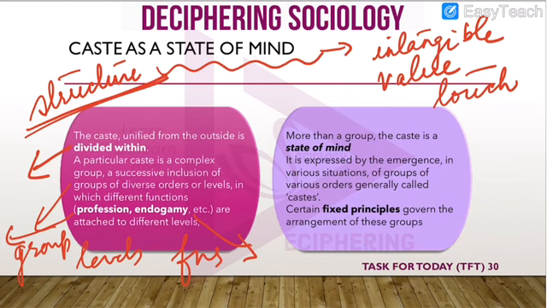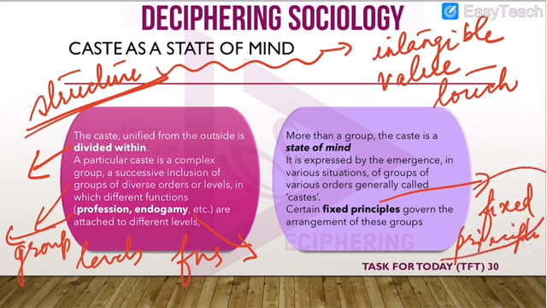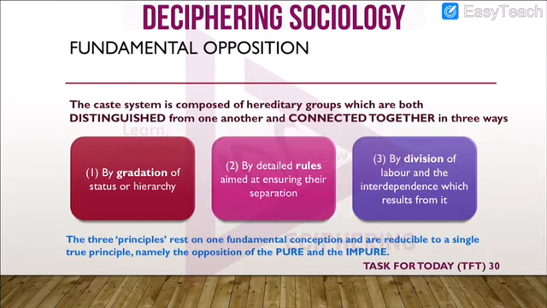It had different rules for marriage, different rules for profession, and it also had certain fixed principles. This was observed by Louis Dumont, that although caste was present in the state of a mind and it was a mental construct, yet there were certain basic principles which governed the caste system from one place to another, and it was these principles which would help him construct the framework of a caste system, or help him to understand the ideology behind the caste system.